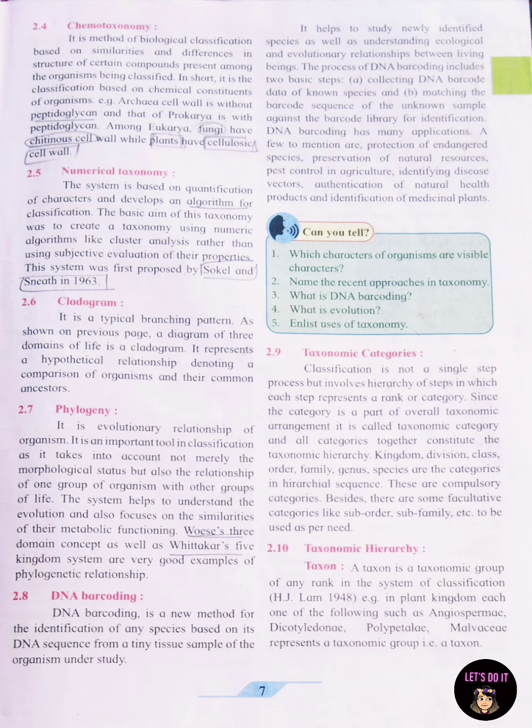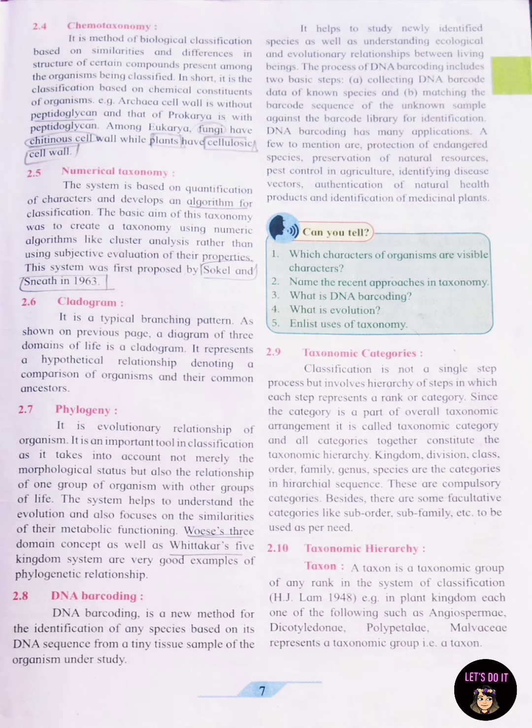2.6 Cladogram. It is a typical branching pattern as shown on the previous page. A diagram of three domains of life is a cladogram. It represents a hypothetical relationship denoting a comparison of organisms and their common ancestors.